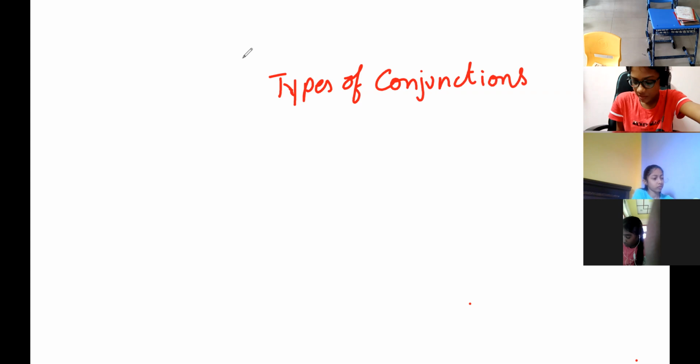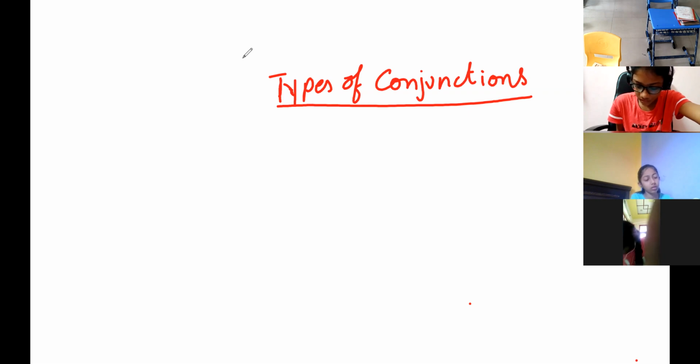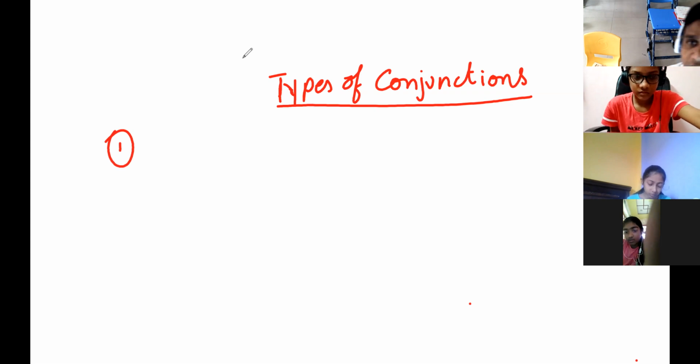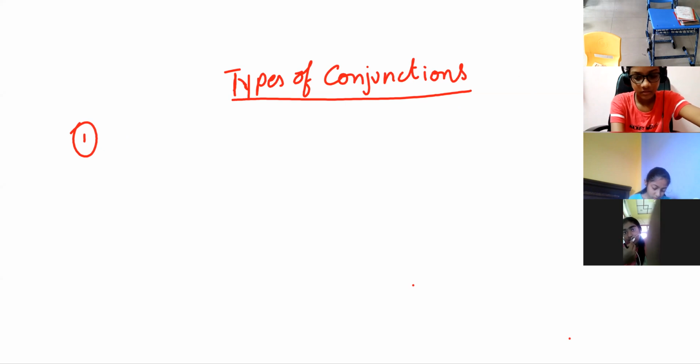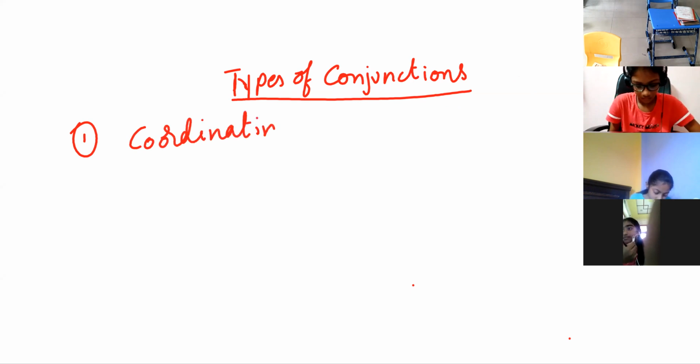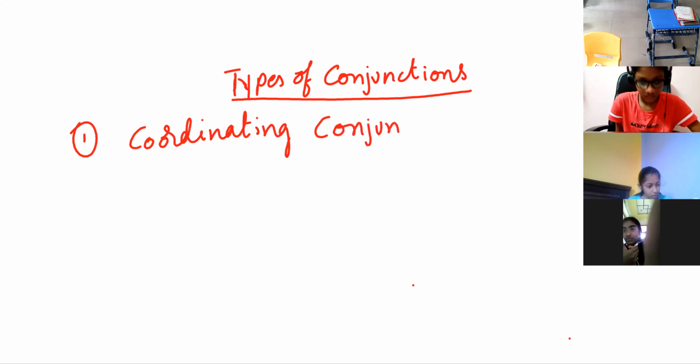Types of conjunctions. There are three types of conjunctions, right? What is the first one, children? Coordinating conjunctions. Yes, first one, coordinating conjunction. So what is the second one?